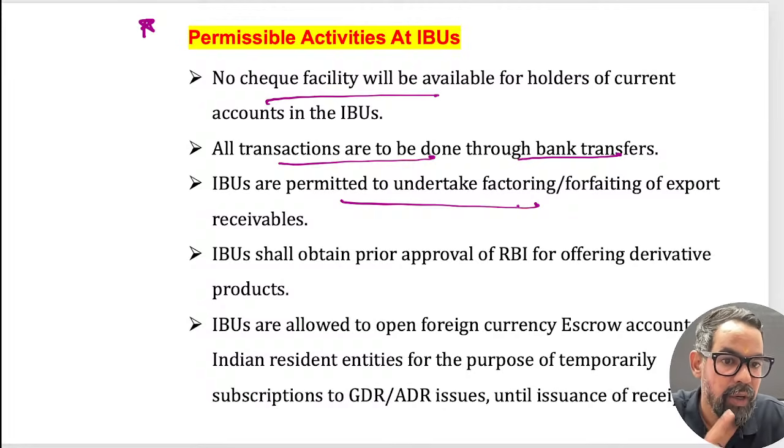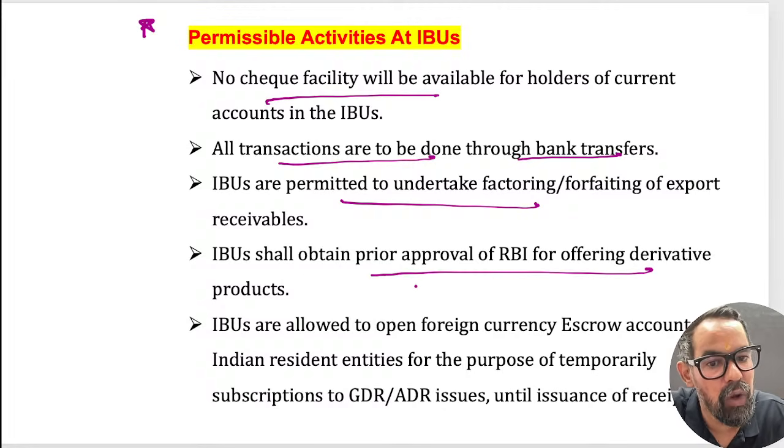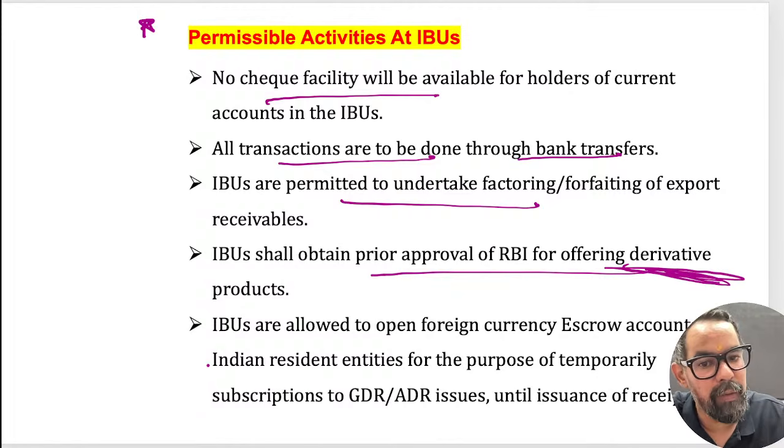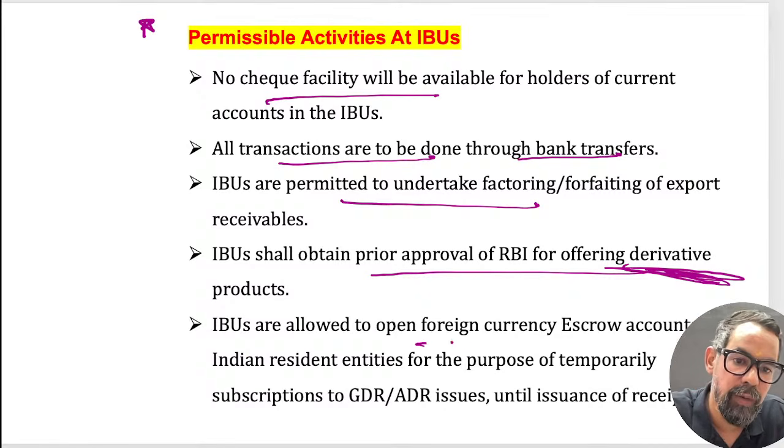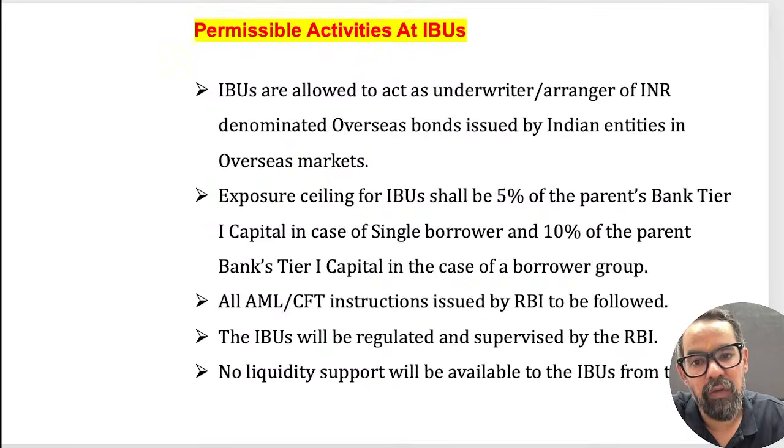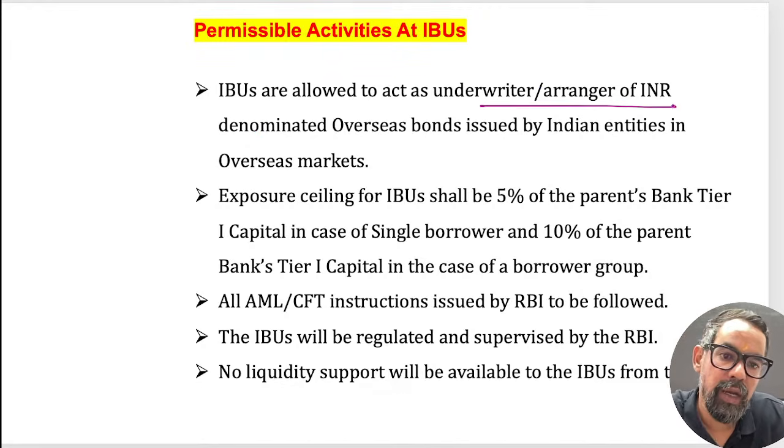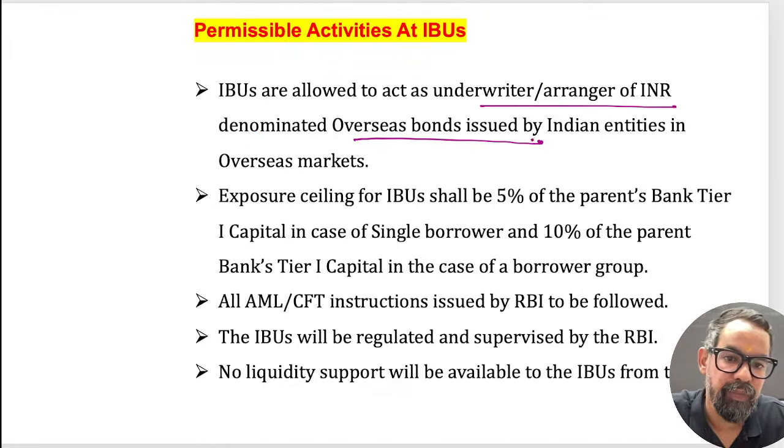IBUs are permitted to undertake factoring and forfeiting services. IBU shall obtain prior approval from RBI to offer derivative products. IBUs are allowed to open foreign currency escrow accounts for GDR, ADRs mechanism and all. IBUs are allowed to underwrite INR denominated overseas bonds issued by Indian companies in overseas markets.